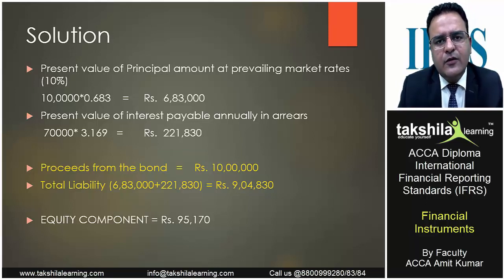2,21,830, and the discounting of 10 lakhs which we are liable to pay after 4 years, it turns out to be 6,83,000. So after the total proceeds received 10 lakhs, we will be paying back in today's terms 9,04,830. So if we compare in today's terms, we have received today 10 lakh, and if in today's terms we compare how much we are liable to pay in today's terms we'll be liable to pay only 9,04,830. So the difference is the equity component. So we'll have to split it into two parts. Equity component will be recognized as 95,170, and the remaining proceeds will be recognized as liability.